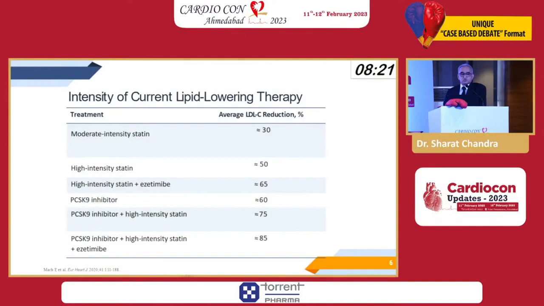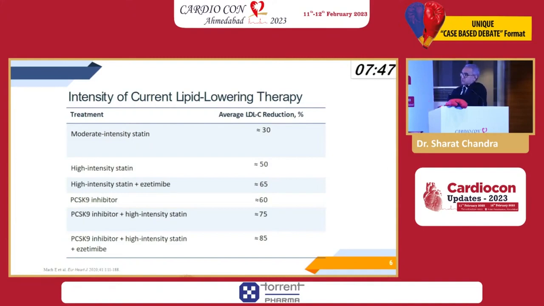Okay, so you have today extremely good drugs available in our armamentarium. A moderate intensity statin will bring LDL down by 30%, high intensity statin by 50%. If you combine it with ezetimibe, it comes down by 65%. If you give a PCSK9 inhibitor, it will come down by a whopping 75%, and with all three it will be 85%. Being a relatively frequent user of PCSK9 inhibitors, I know that it really brings down LDL very, very low, and probably that's what it should be.